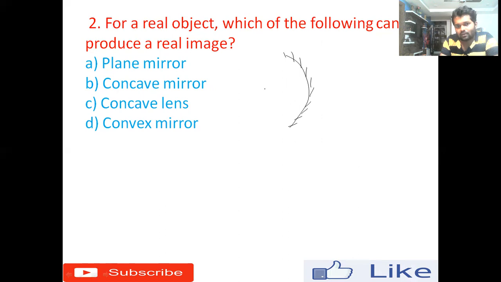One side is coated with silvery material, and this is the principal axis. Whenever you keep the object like this on the principal axis, the incident light ray will come like this. After hitting the surface, it will bounce back like this. This is the reflected light ray.